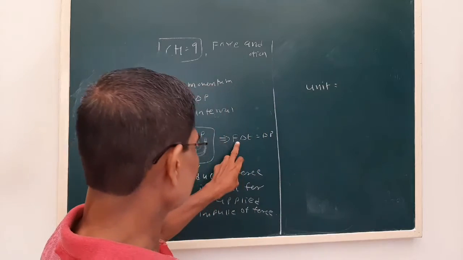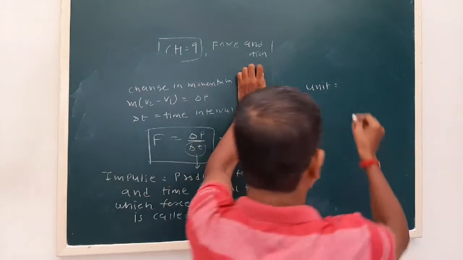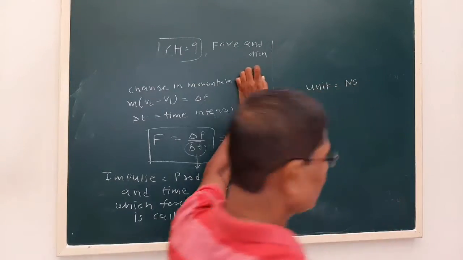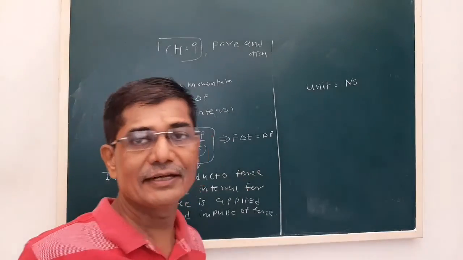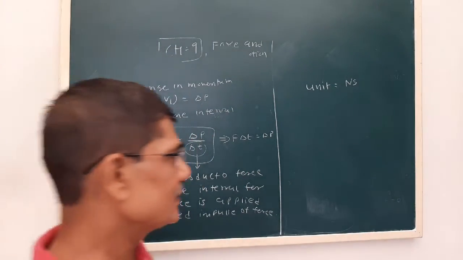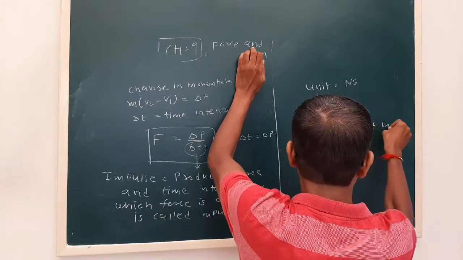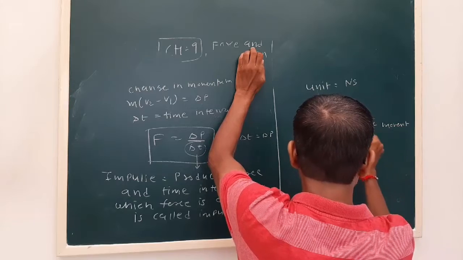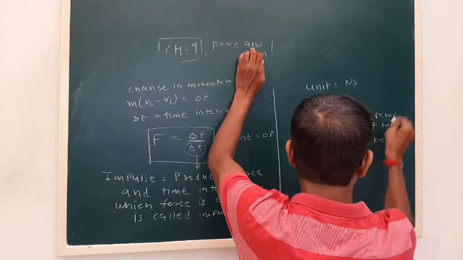Now see, force is in Newton and time is in second. So the unit of impulse of force is Newton second. Now on the right hand side we see delta P, the change in momentum. Initially we saw the unit kg meter per second, because P is equal to mv.